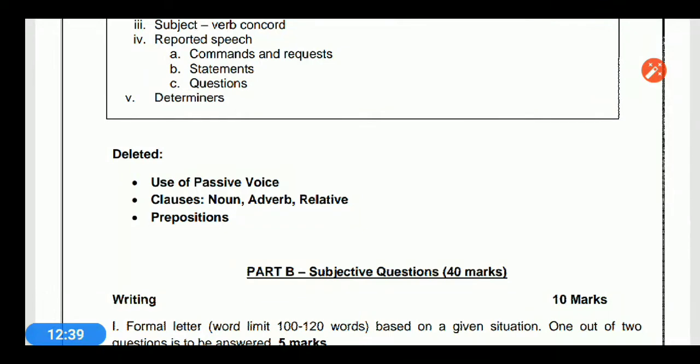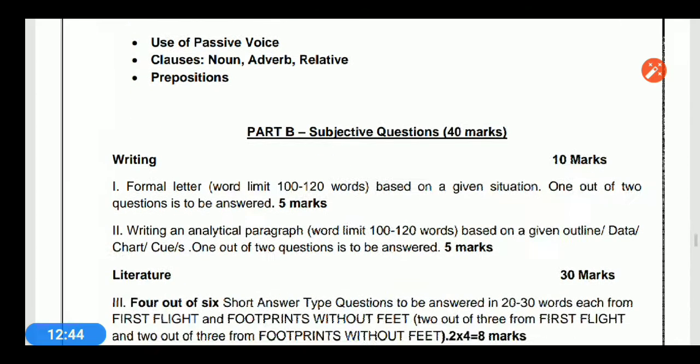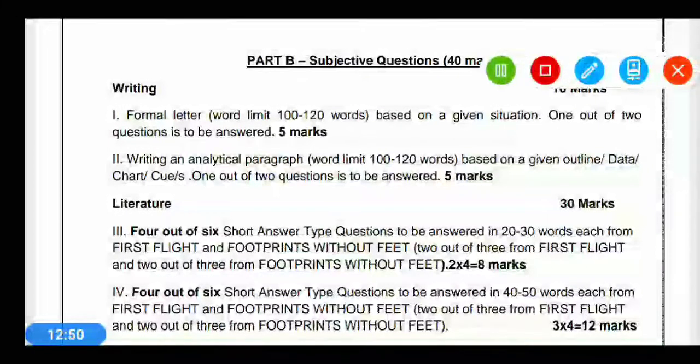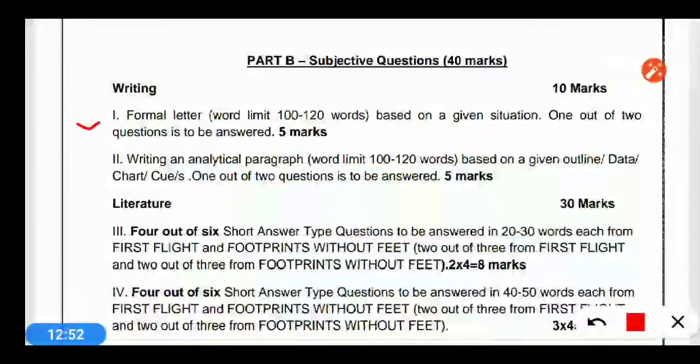All 40 questions in the first part are multiple choice, but here it is subjective. You have to write the answers. Question number one of Part B is a formal letter. Formal letter includes a letter to a school principal, officials, organizations, or a company, or a business letter; all of that is part of the formal letter. It will be of 5 marks.